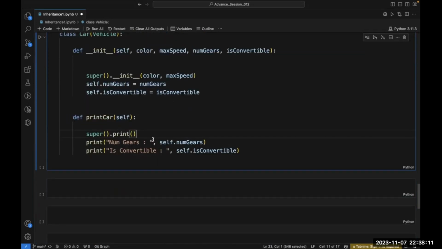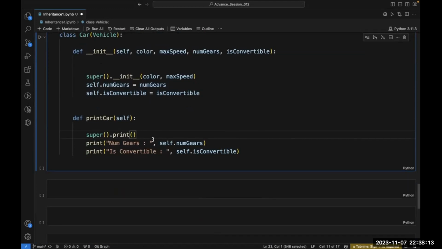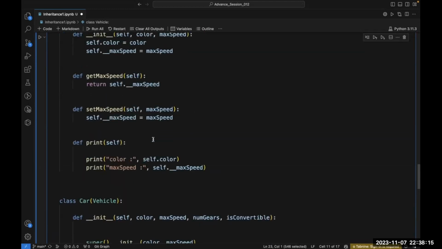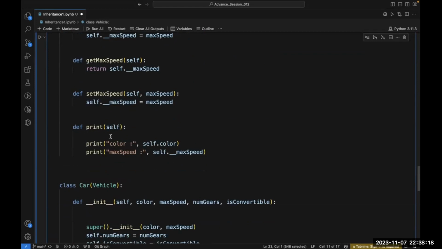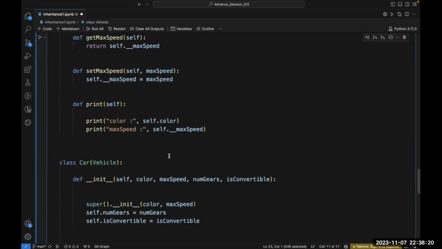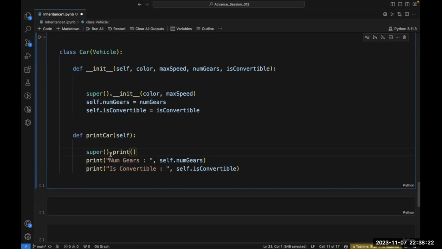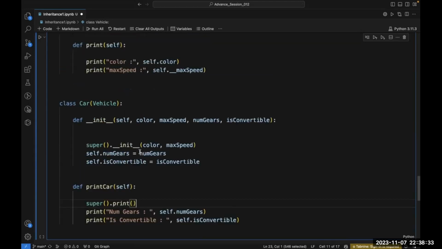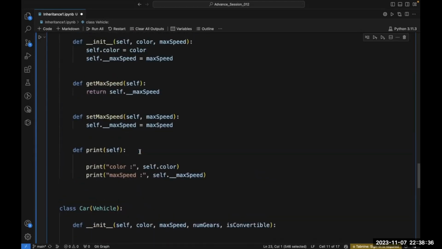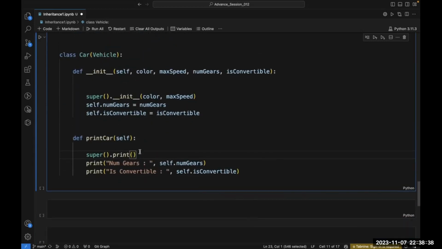Here, instead of writing these two lines of print statement, I am simply defining the print here. I am printing in my vehicle class, and from the car class, I'm simply calling my super class. What is the super of this car class? Vehicle is the super of this car class. And from the super class, I am calling this print method. Now, if I run this code, it will exactly give me the same output which I was getting earlier.